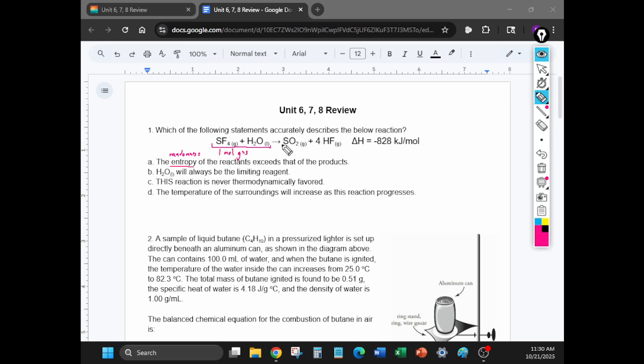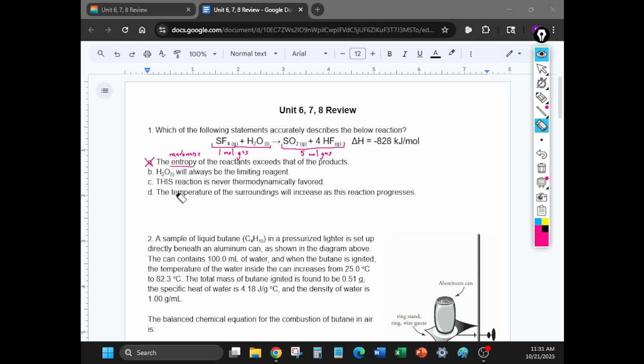But if you take a look at the right side of the reaction, the product side, how many moles of gas are there? 5, yeah. There's 5 moles of gas. So which one will be more random? The one with 1 mole or 5 moles? Yeah, 5. So the product side is going to be more random. So this answer is incorrect because the entropy will be greater on the product side, not the reactant side. I know all the other problems we did earlier were all A, but now it's not A.